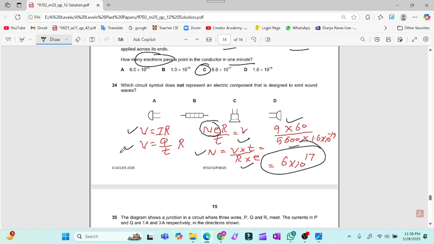Question number 34, which circuit symbol does not represent an electric component that is designed to emit sound waves? So these are all the ones that emit sound except this. This is the symbol for the heater. So that is a straightforward question, that it is not designed to emit sound waves.